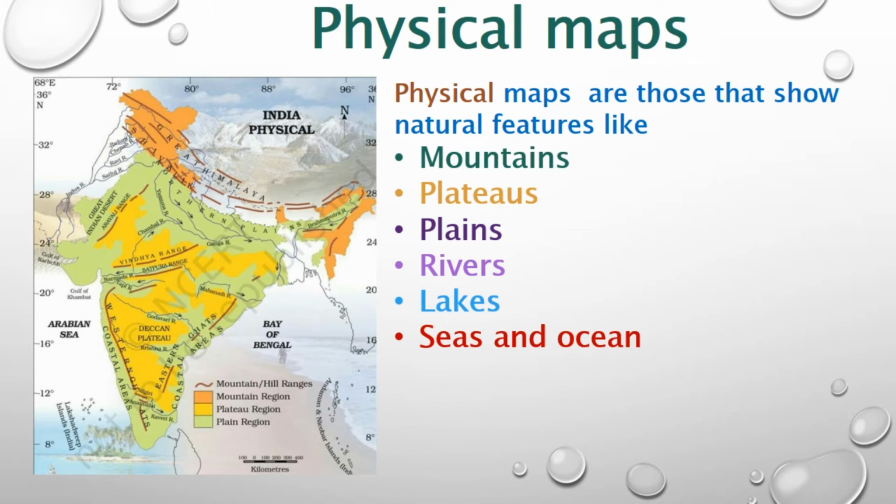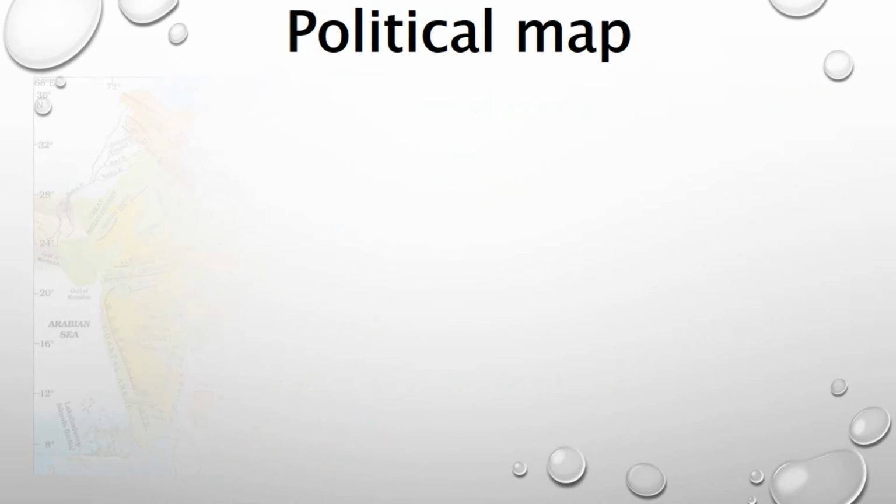In this physical map there is the Great Himalaya mountain, and see the Bay of Bengal, ocean, Arabian Sea and ranges and the northern plains. Everything is shown in this map. So it speaks about the physical features. Also known as relief maps.